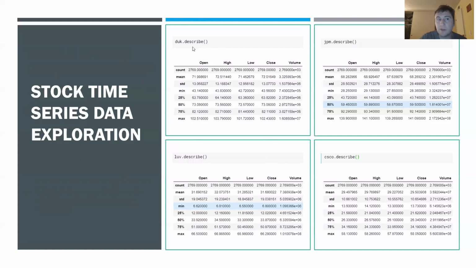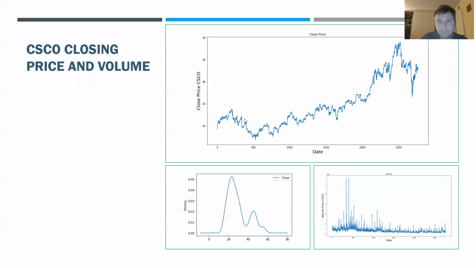And actually, one of the things that I did need to do before starting this was there's a whole bunch of extra information in the Excel spreadsheets that you download from fidelity.com that needed to come out of those, so I had to drop all of those rows. I did that using iloc in Pandas, but this is just a real quick general description of the statistics for each of the time series data for each particular stock. Doesn't really tell us a whole lot.